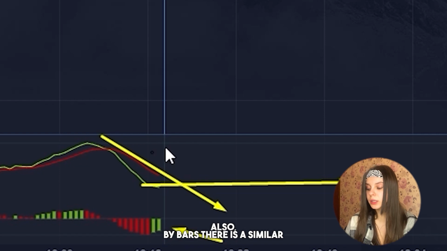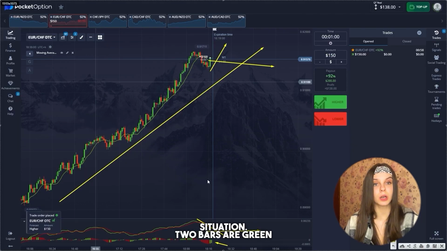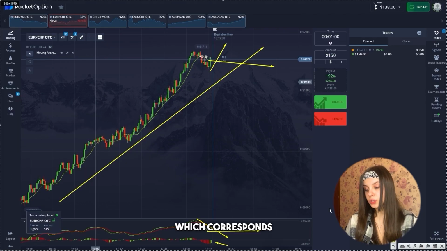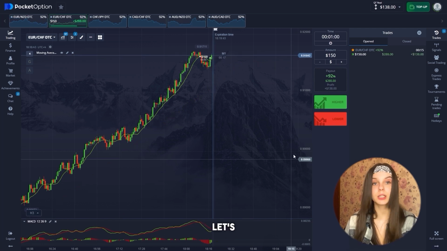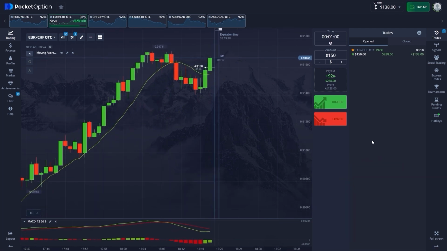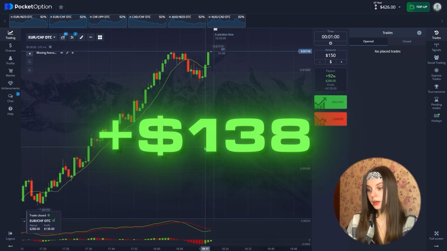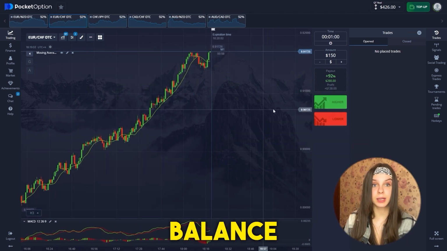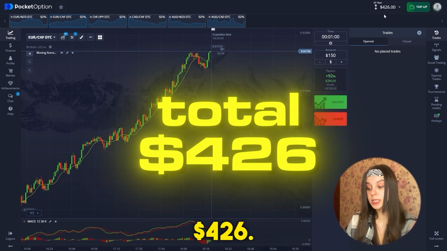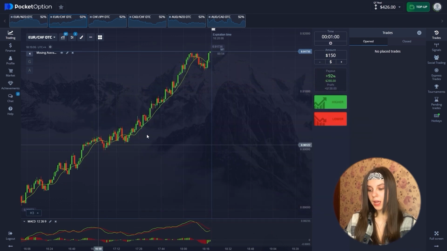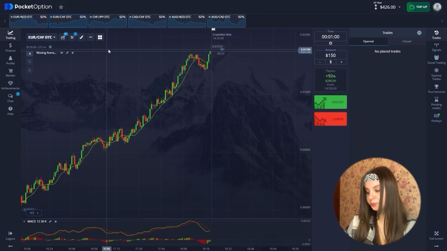And also by bars there is a similar situation. 2 bars are green, which corresponds to a change in a trend. Let's watch. We see this deal closed in plus and the balance is already $426. And we're moving next.